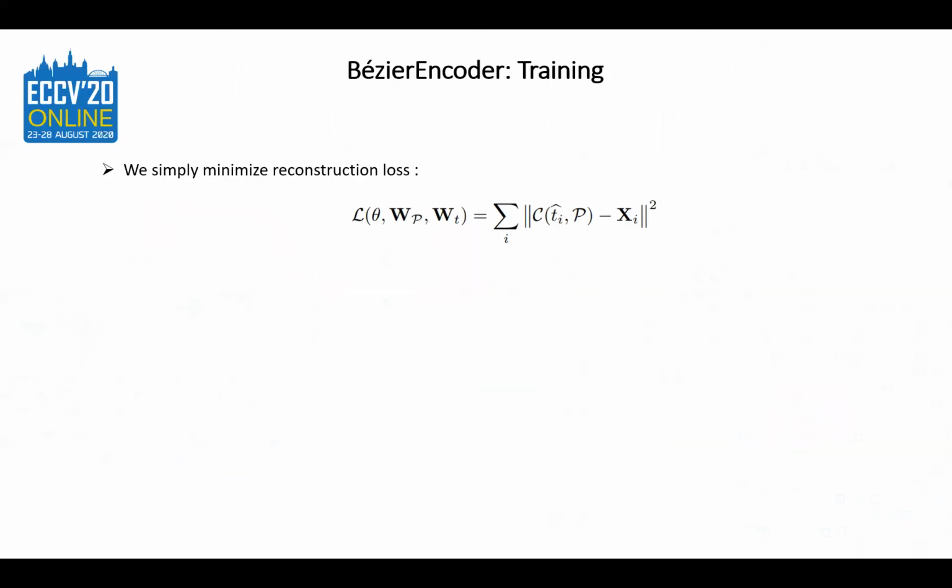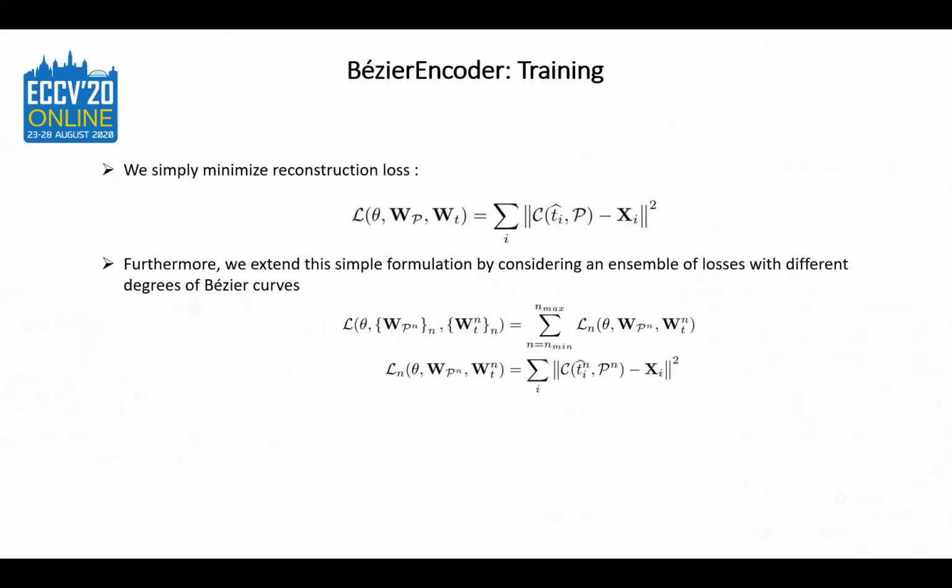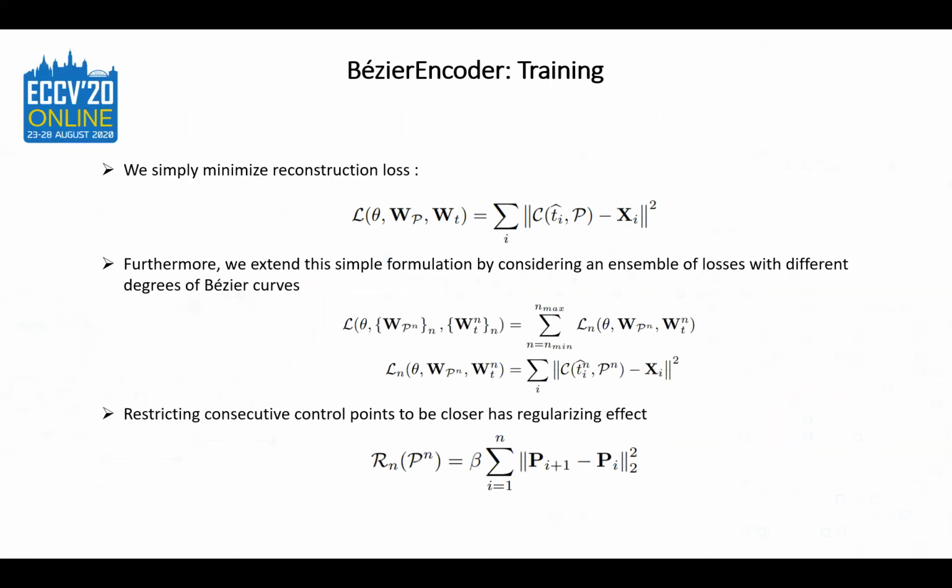For training the model, we simply minimize the reconstruction loss for all waypoints. We also extend this formulation to create an ensemble loss that can produce different Bezier representations for a pre-specified set of degrees. We also add a regularizer for learning better representations. We essentially add a constraint to keep consecutive control points closer to each other.